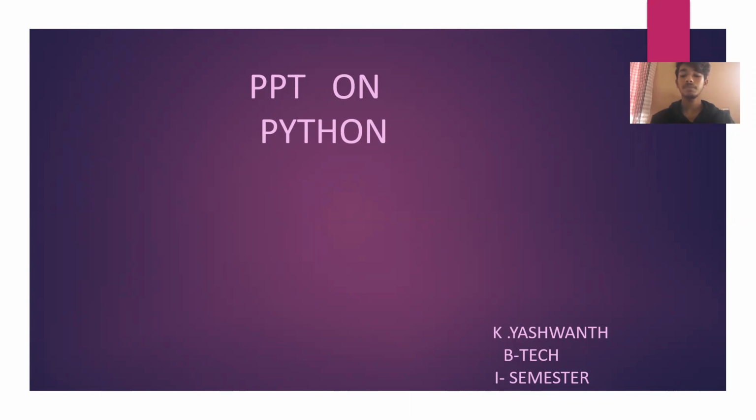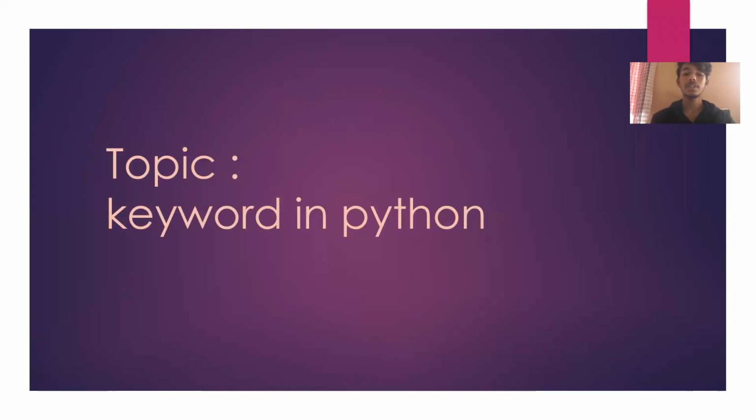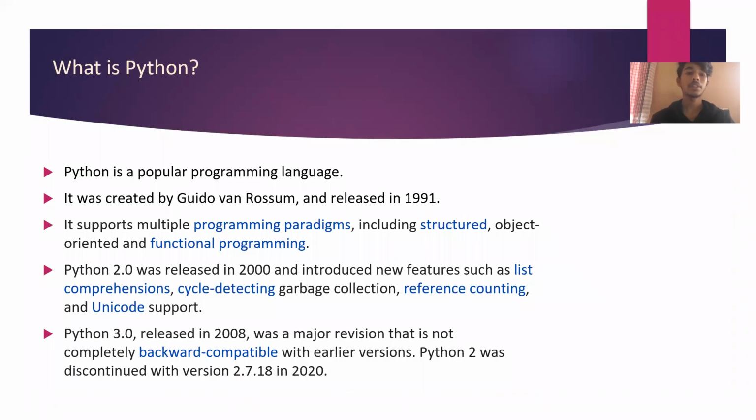My topic is on keywords in Python. What is Python? Python is a popular programming language. It was created by Guido van Rossum and released in 1991. It supports multiple programming paradigms, including structured, object-oriented, and functional programming.